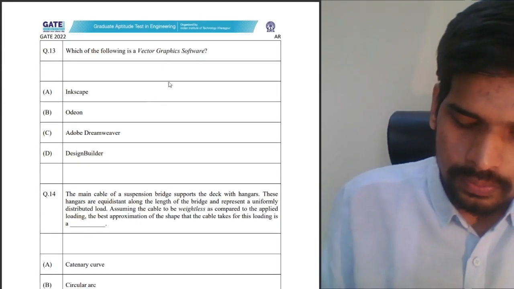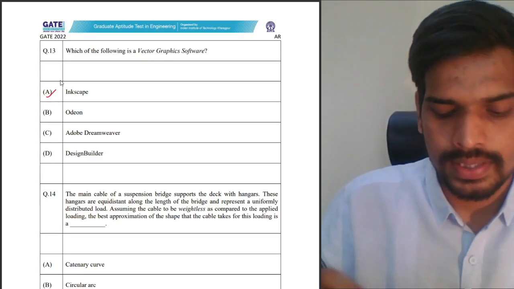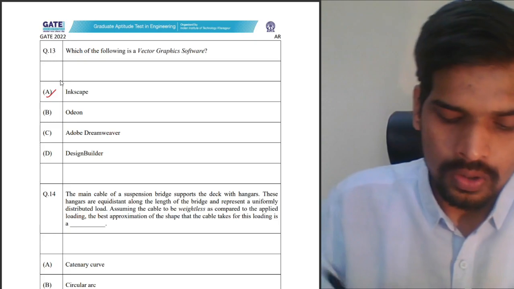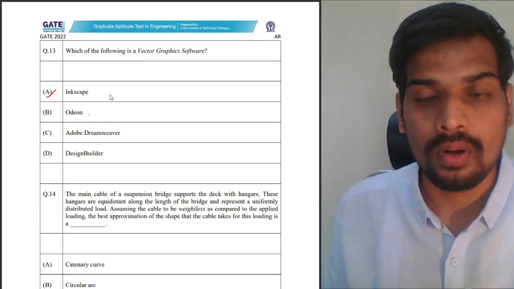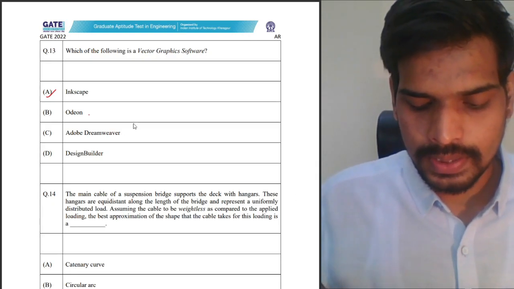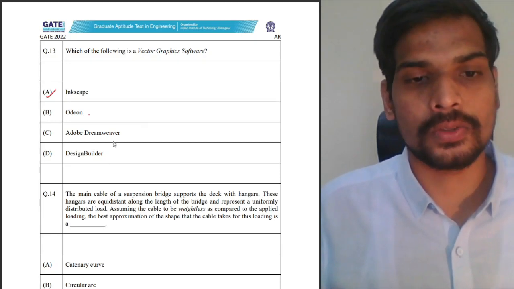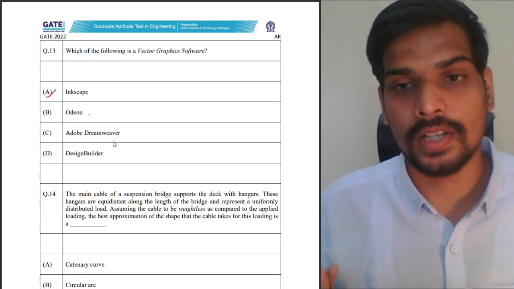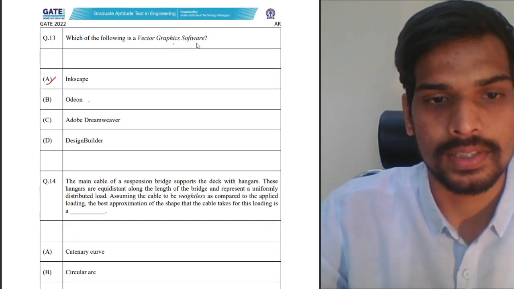Next one, which of the following is a vector graphic software? The answer for this is Inkscape. Inkscape is a vector graphic software. Odeon, I hope you know, is a software which is used for acoustical performance and acoustical study of buildings. Adobe Dreamweaver is used for website building, and Design Builder is a software which is used again for energy simulation of buildings. So Inkscape is the answer, which is a vector graphic software here.